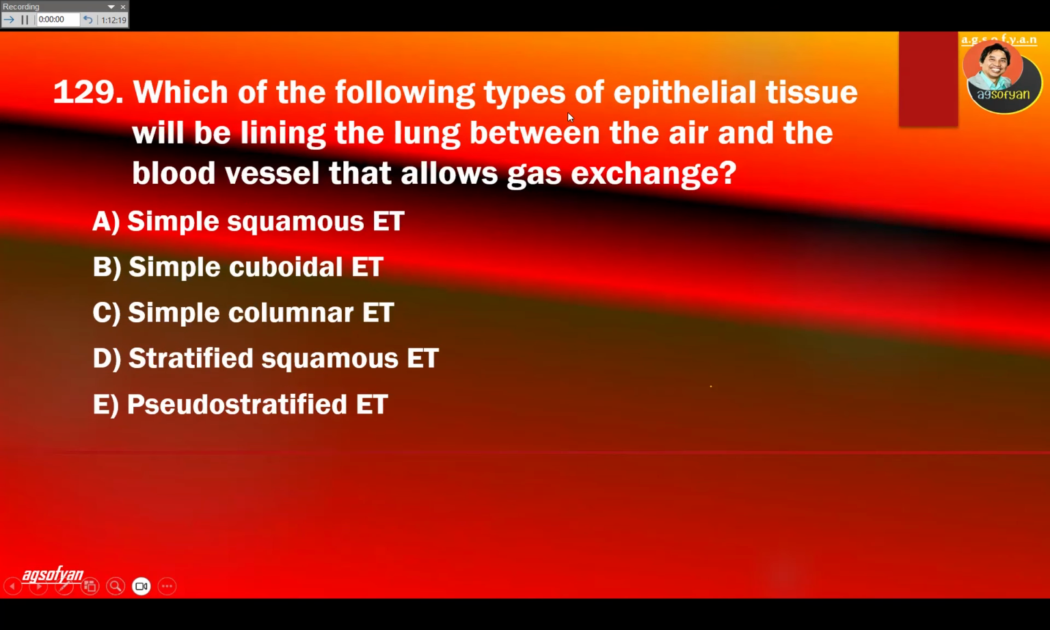Which of the following type of epithelial tissue will be lining the lungs between the air and blood vessel to allow gas exchange? So it should be the one that is very flat and only one layer. Remember, one layer is called simple, flat is squamous. So look for that one, simple squamous epithelial tissue. A will be the answer.